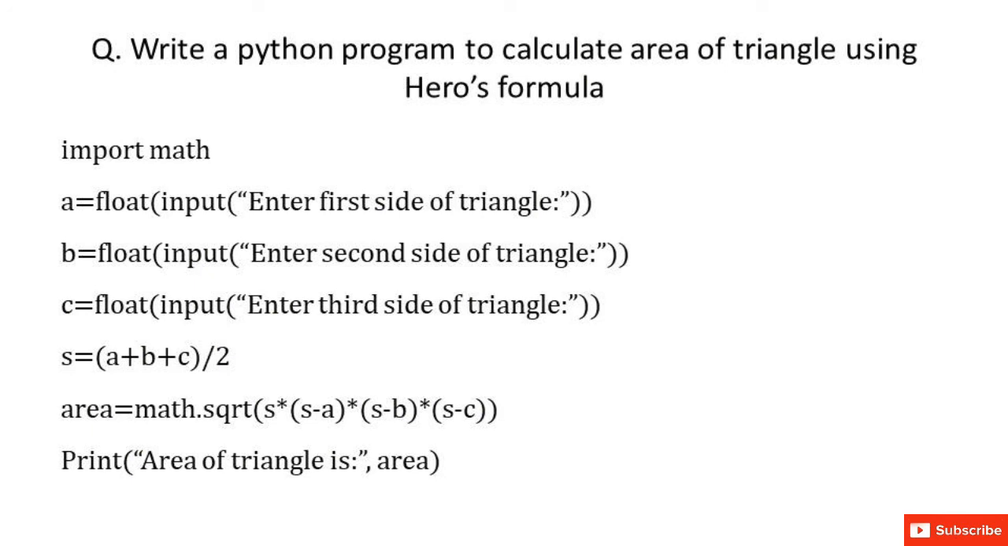Take another variable B, and we will take another variable, that is C. We will write the formula S is equal to A plus B plus C divided by 2. Area is equal to, then we will write the formula of area. Area is equal to math.sqrt. In the bracket we will write S into S minus A into S minus B into S minus C, bracket close. Then we will print the value of area of triangle.